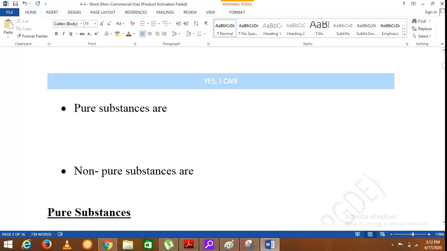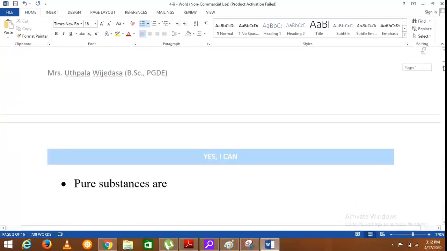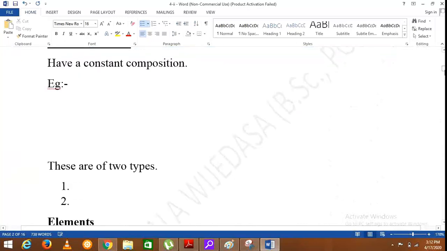So here you can write: matter that contains only one component. Then non-pure substances are matter that contains two or more components. Now we'll further clarify that. First we'll take pure substances.